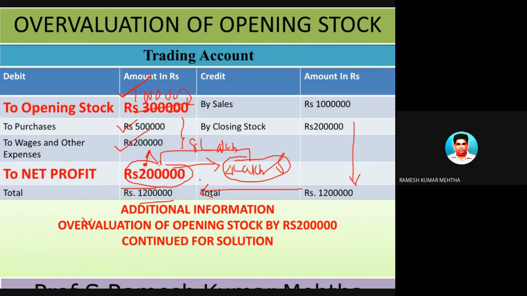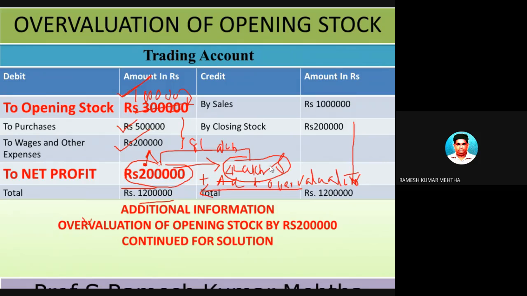So how has it happened? By adding the overvaluation of opening stock. Overvaluation of opening stock. So remember that overvaluation of opening stock should be added to net profit to arrive at the right profit.